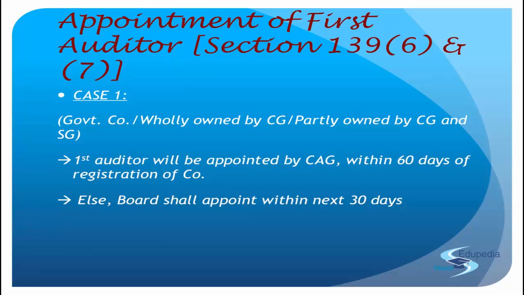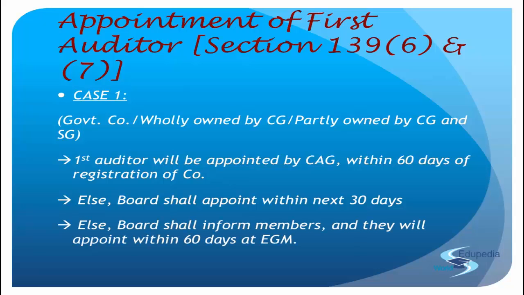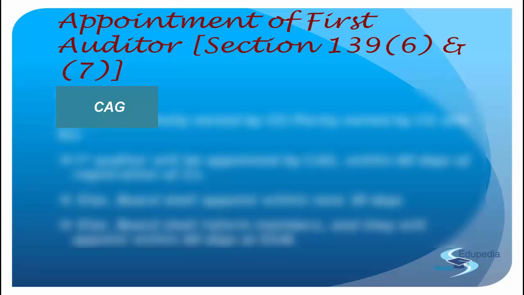But if they are not able to appoint an auditor in the next 30 days as well, then the matter shifts to the members, because they are the last resort. The board of directors shall inform the members that 90 days have lapsed, 60 days with the CAG and 30 days with us, but we have not yet been able to appoint an auditor, so please suggest what to do. Then the members will say, okay, you take your seat, let us handle the situation. The members will appoint an auditor in the next 60 days at the extraordinary general meeting that they will hold. So first, it is either done by the CAG himself.